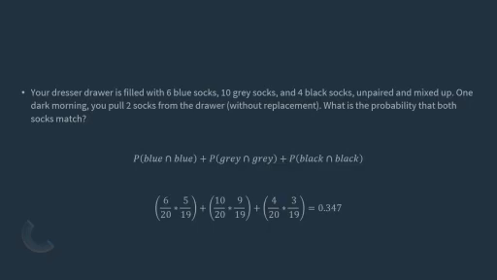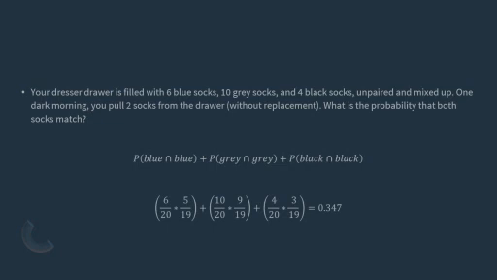All right. So let's do an example with and without replacement, blah, blah, blah. Anyway, so your dresser drawer, those of you that have socks in a dresser. There are 6 blue, 10 gray, and 4 black socks. And they are unpaired and mixed up because we're rebels without causes and we don't keep our socks together. Honestly, I don't know who doesn't match up their socks. That's just weird. Anyway, back on track.